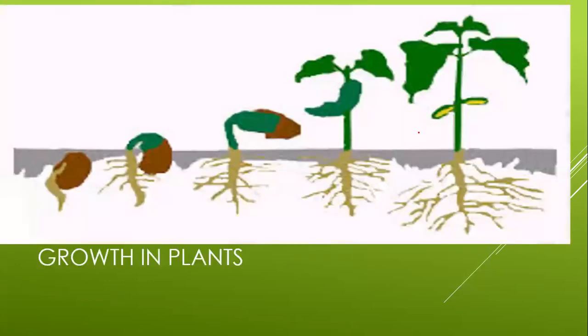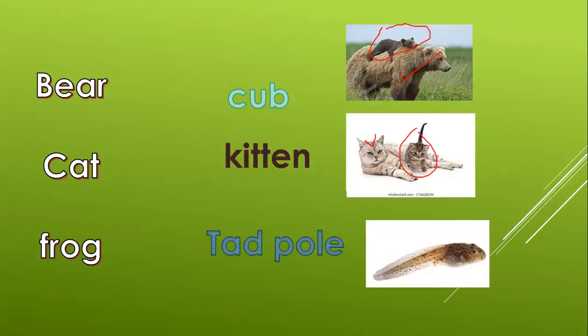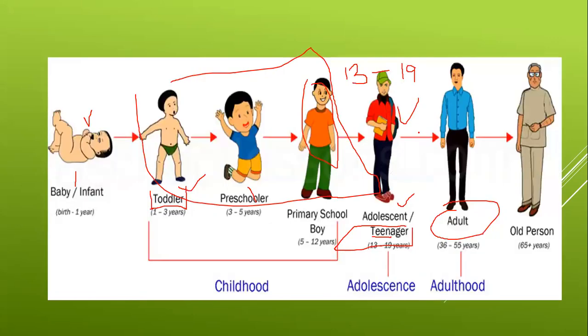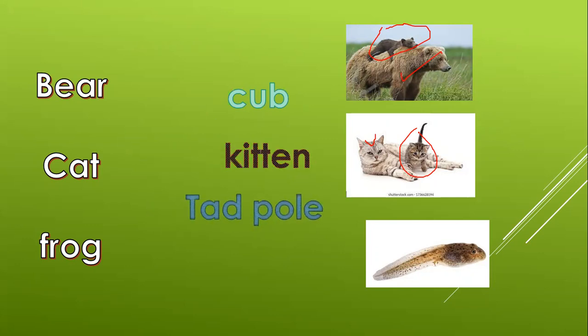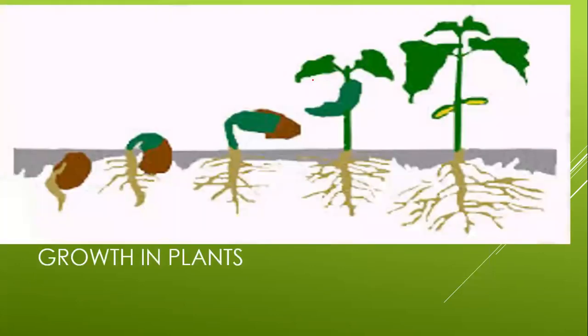Plants grow in stages. So these are the different stages of plants. See, when you look at the plants, in the same way we have stages, the plants also have stages. So see, the first one is a seed. This is under the ground. Slowly, slowly it begins to grow out. See, it comes out of the ground.